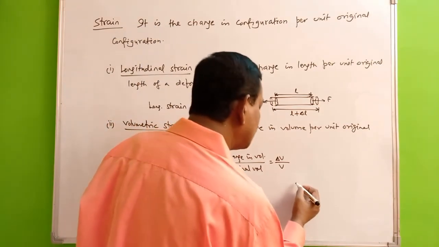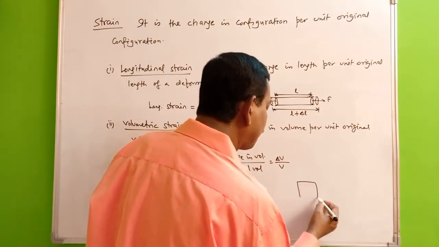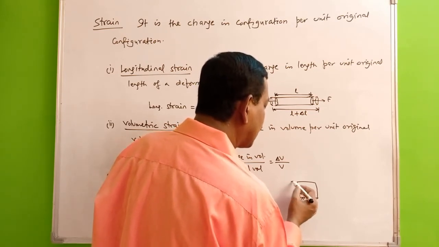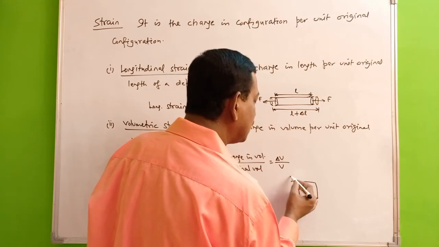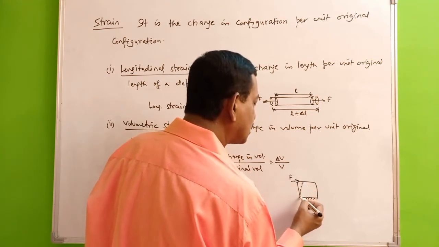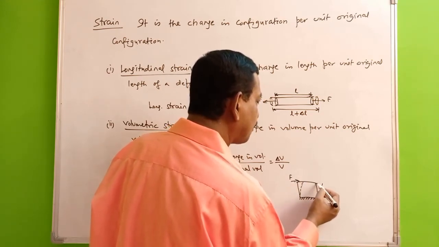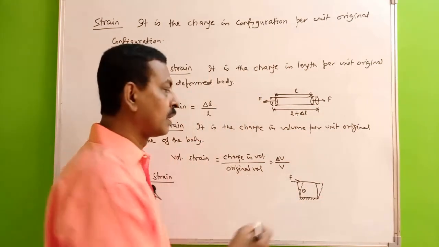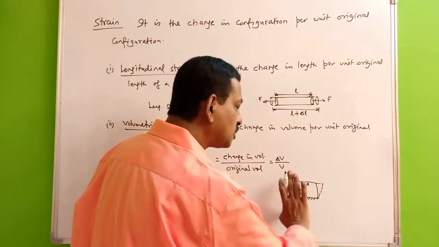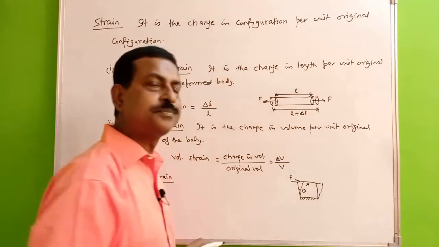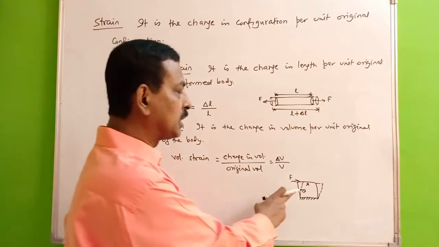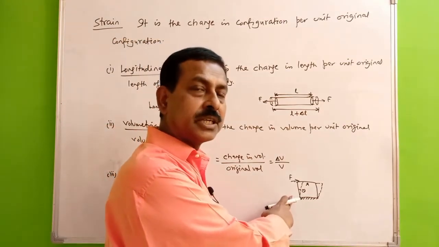Like suppose you have this body and this is suppose fixed. We are applying force on this surface. This is your F. The body gets deformed like this. So this is theta. That is the angle through which this surface gets turned.